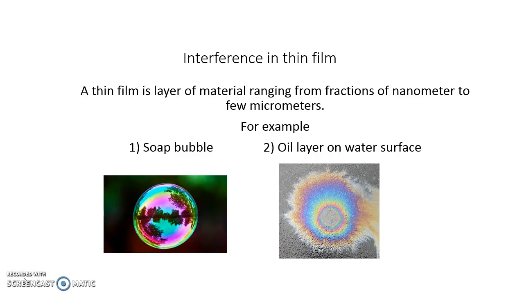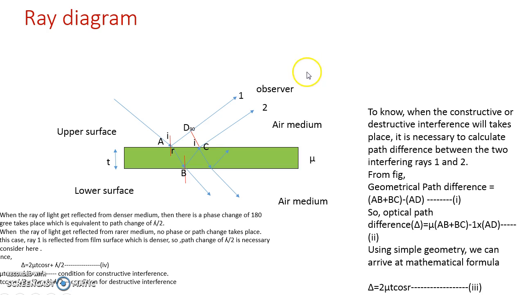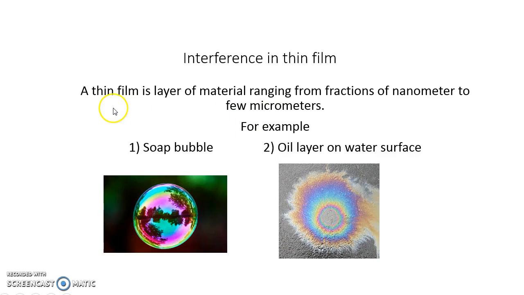Dear students, welcome to the discussion on interference in thin films. So what is thin film? A thin film is a layer of material ranging from fractions of a nanometer to a few micrometers.